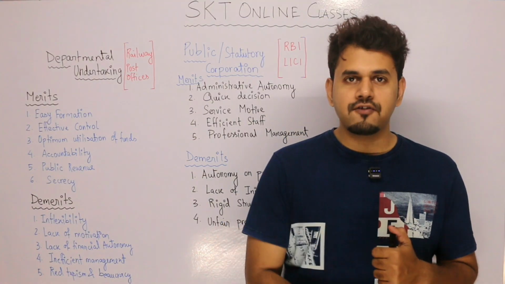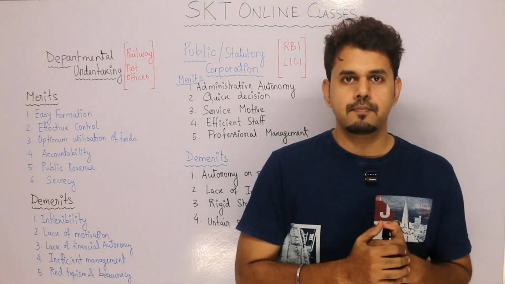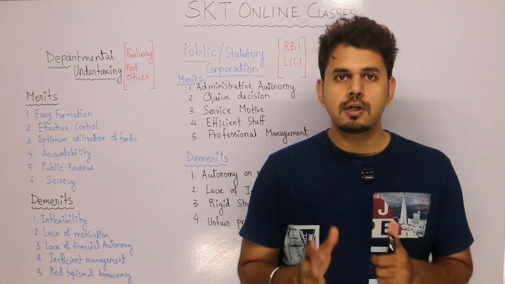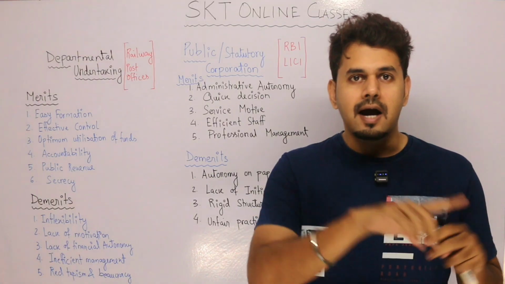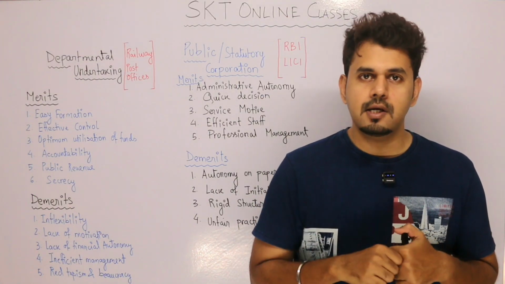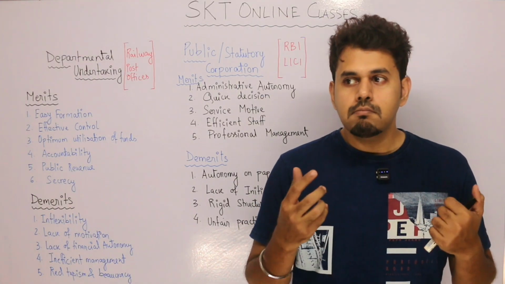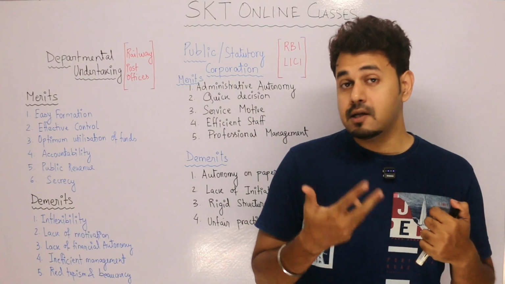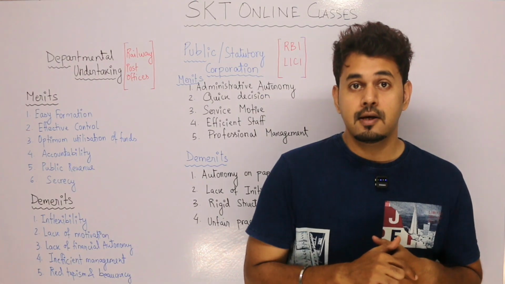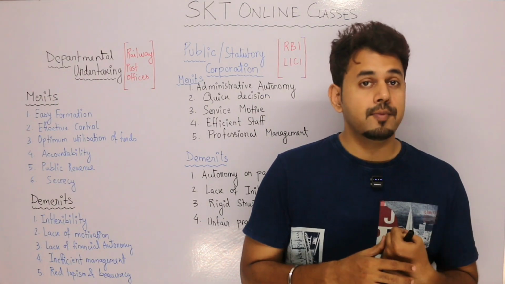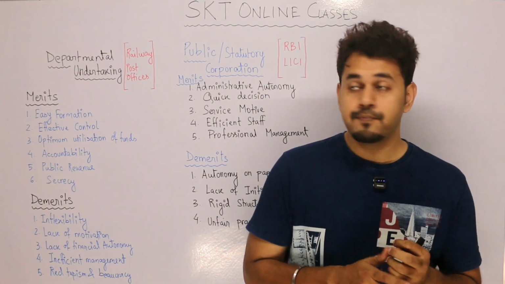Since they are a part of government, they are financed by the government. In the annual budget, a certain amount is devoted towards them, and with this fund they have to manage. When I say they have to manage, it means they cannot raise or arrange their own finances, except by waiting for the government to sanction the amount.